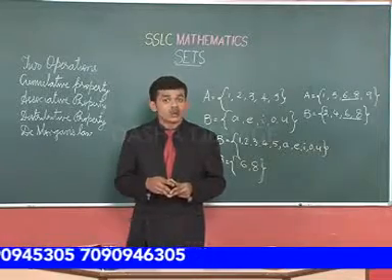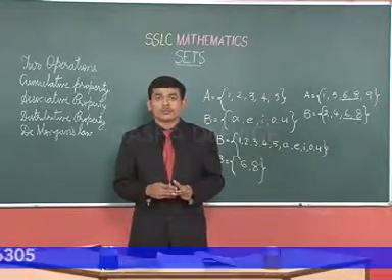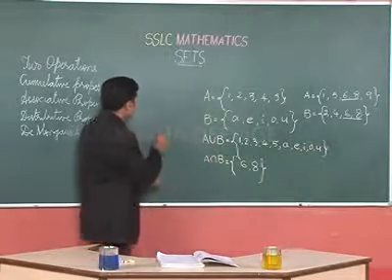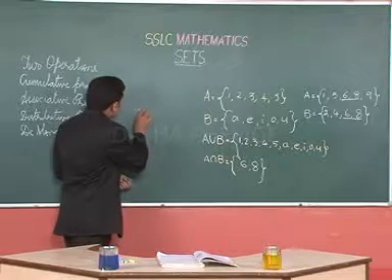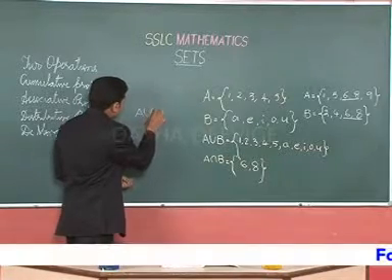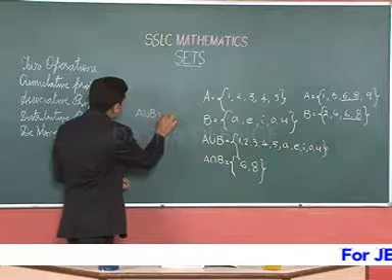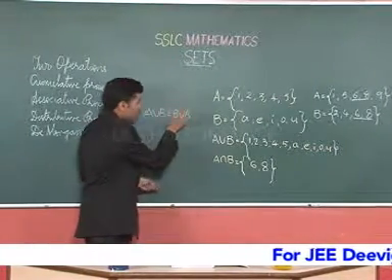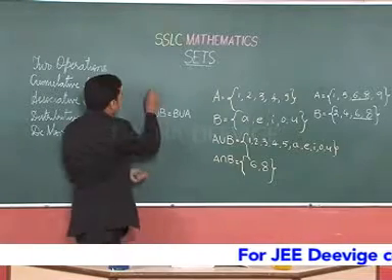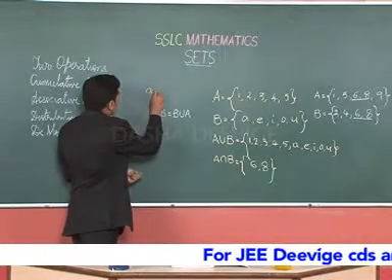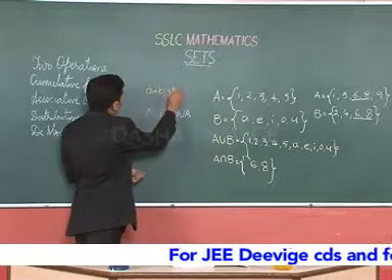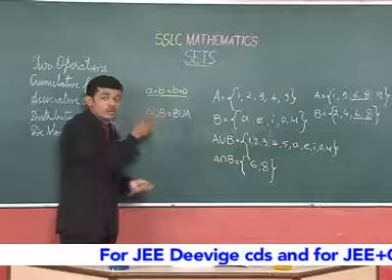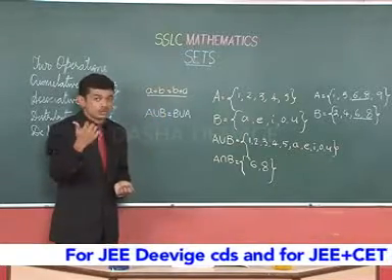Here sets also obey the commutative property. That means that A union B is equal to B union A. In arithmetic, we have A plus B is equal to B plus A. There is no change in the value. It is what we call the commutative property of addition.